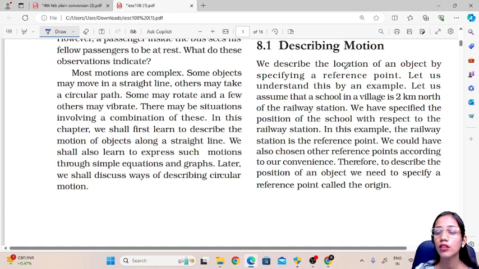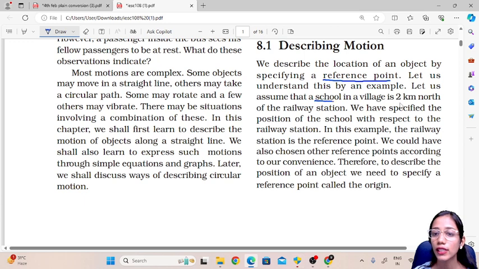We describe the location of an object by specifying a reference point. By reference point we mean origin. We know that graphs have an origin from where they start. In a similar way, we look at motion. It also has a reference point. Let us assume that a school in a village is 2 kilometers north of the railway station.